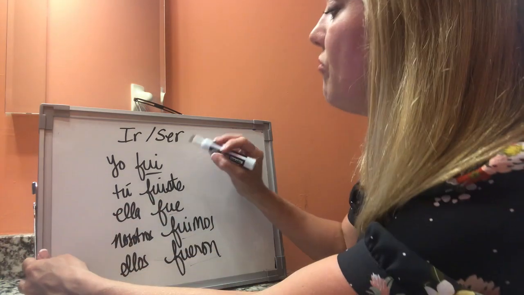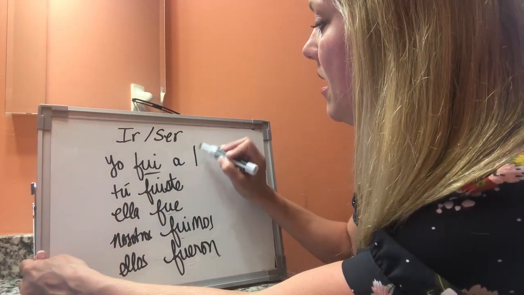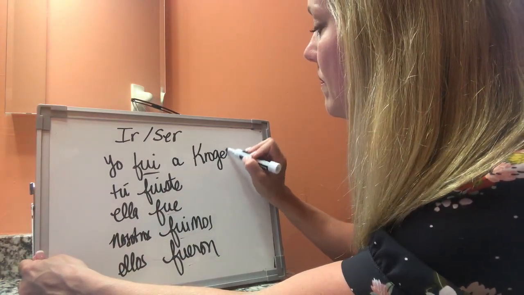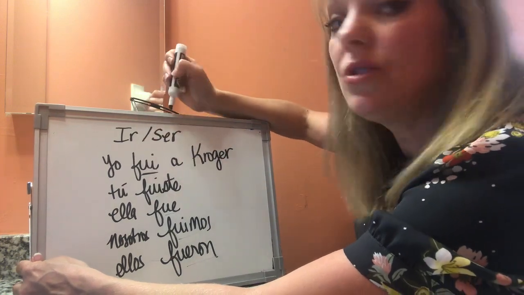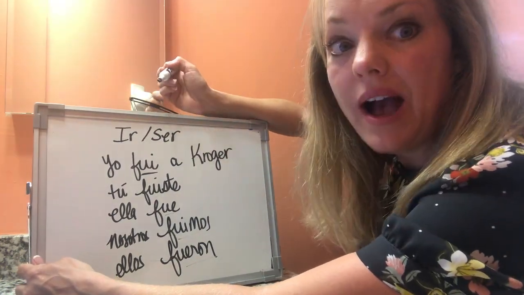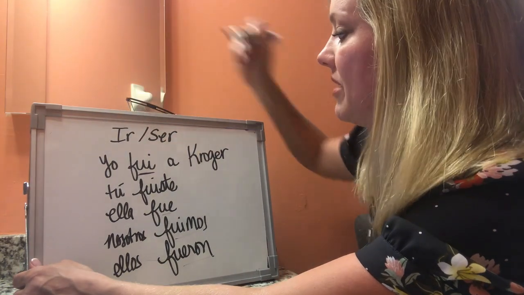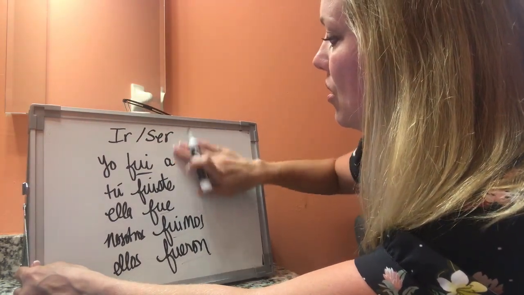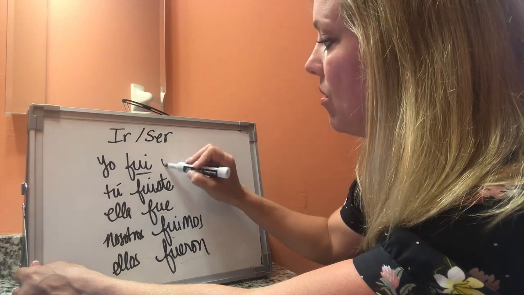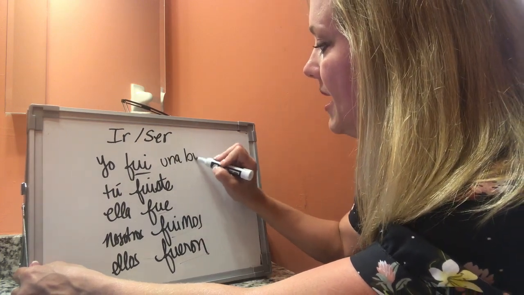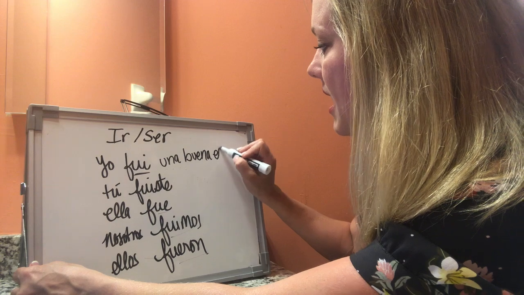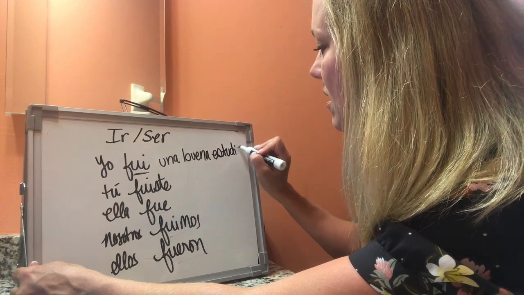So, yo fui a Kroger. Okay? Ir o ser. Yo fui a Kroger. Ir. I went to Kroger. Okay? But if I said, yo fui una buena estudiante.